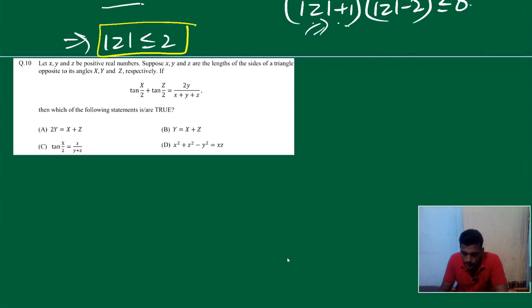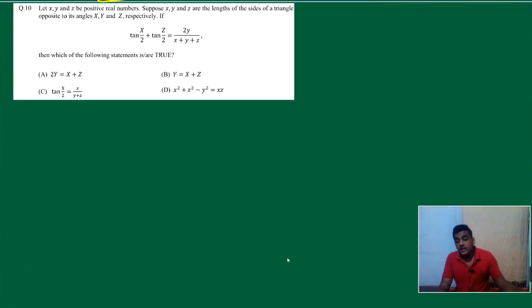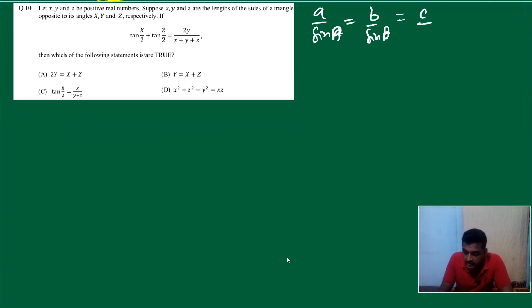Question 10. Question 10 is somewhat calculative. Let us calculate. For question 10 we don't need any further formulas, only some conditional identity, and I showed you one formula, a/sin A equal to b/sin B equal to c/sin C, like that. Okay, we all know that a/sin A equal to b/sin B equal to c/sin C, like that.